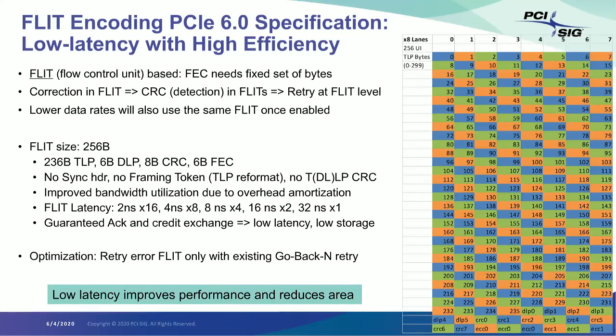Whereas if you did a write, you might have 4 D words for the header, but also a variable sized payload. It can be anywhere from 1 D word to 1024 D words. So TLPs in PCI Express are variable in size. So far, from Gen 1 to Gen 5, PCI Express used a framing mechanism whereby the physical layer would demarcate where a packet begins and where a packet ends.